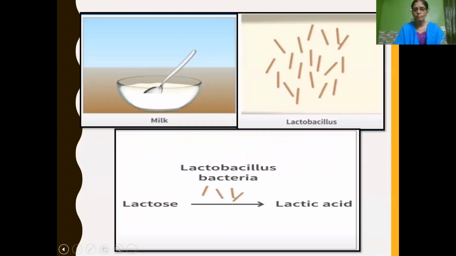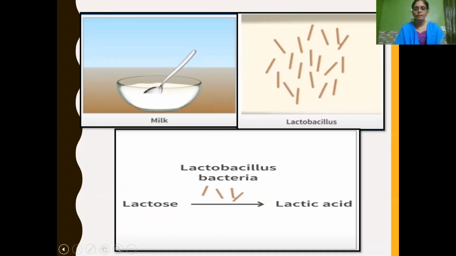And see here now how milk gets converted into curd. In warmed milk, what is present? Some bacteria called lactobacillus is present. And if a few drops of curd are added into this milk, this lactobacillus bacteria converts the lactose sugar present in the milk into lactic acid. We have learned that the taste of acid is sour, isn't it?